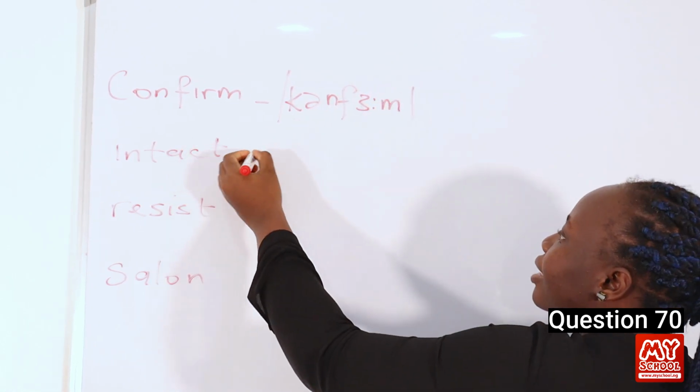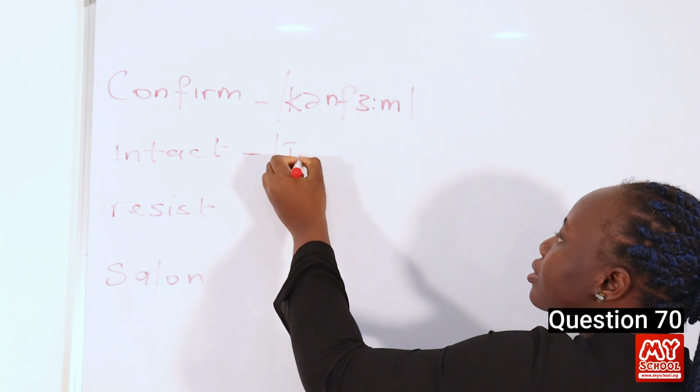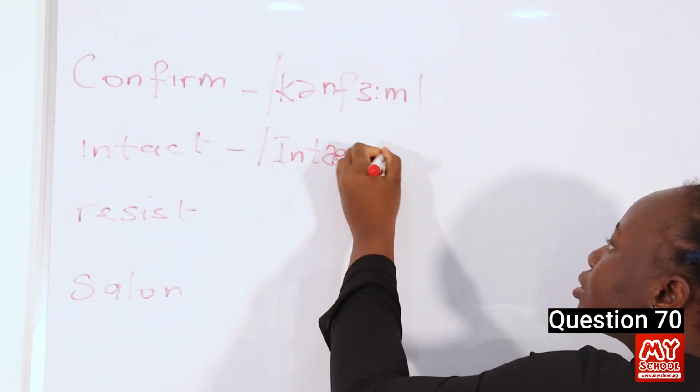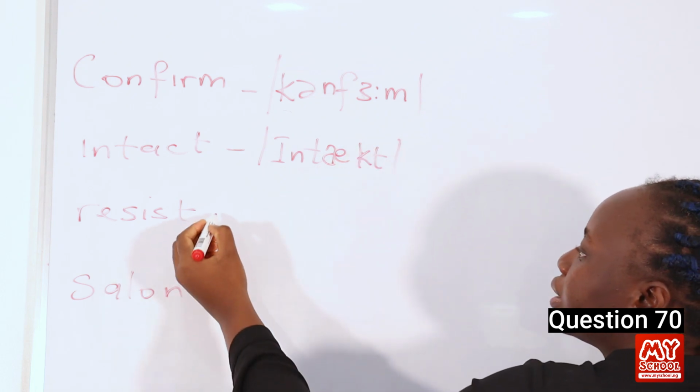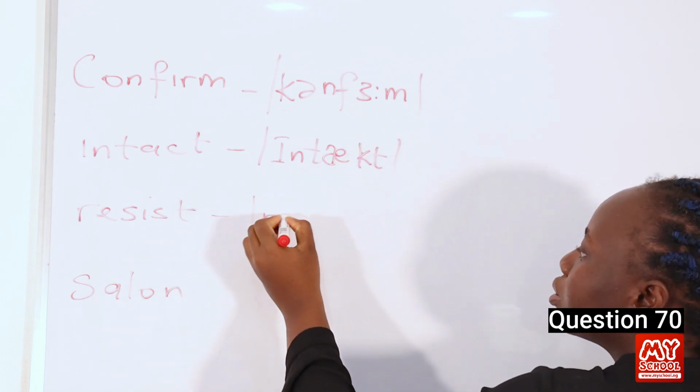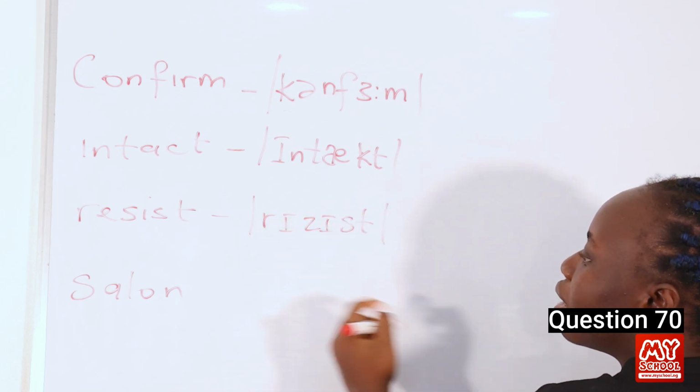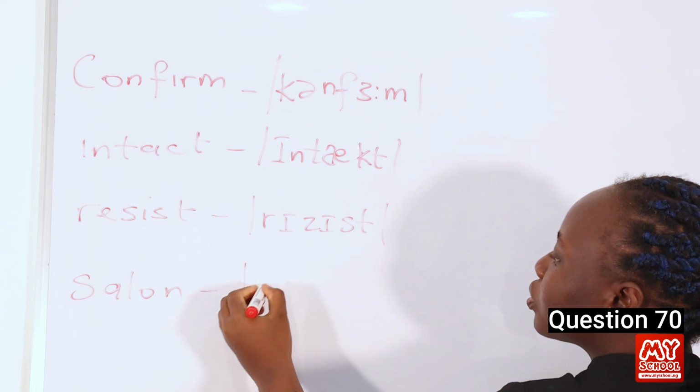The word intact can be transcribed as this. The word resist can be transcribed as this. And finally, the word salon can be transcribed as this.